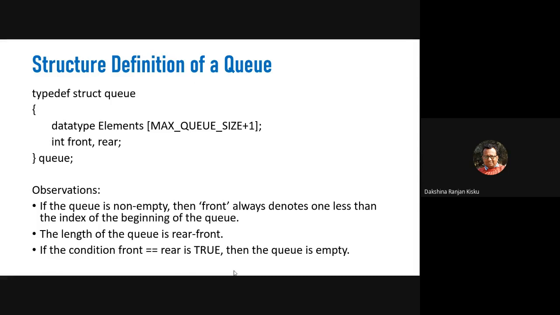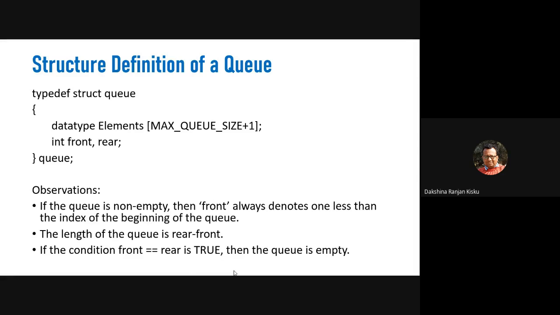To hold minus 1, we need an extra or auxiliary position at the beginning of the array. So to represent the queue as empty, we need to assign minus 1 to both the front and rear variables. That is why this one is added to the maximum size of the queue.